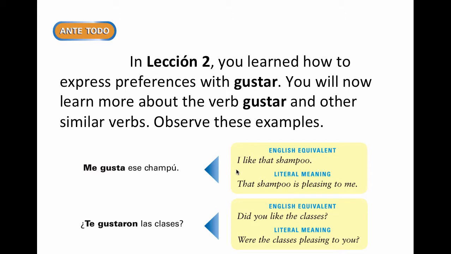Okay, so since we don't necessarily have an English equivalent to gustar, the closest English equivalent in terms of a literal meaning is that shampoo is pleasing to me. Okay? And here we're using our indirect object pronouns that we saw in the previous video, me and te. And the literal meaning of the second one is, were the classes pleasing to you?